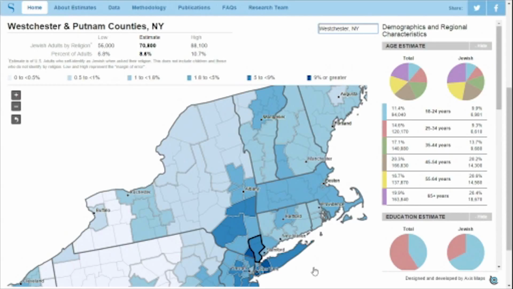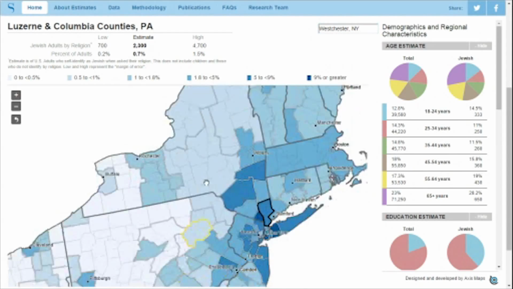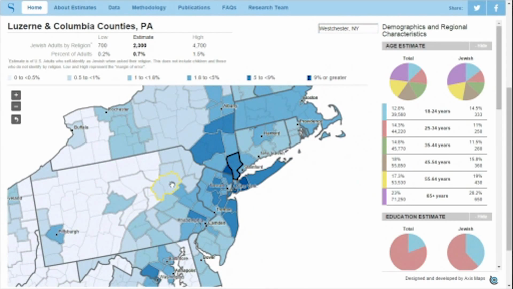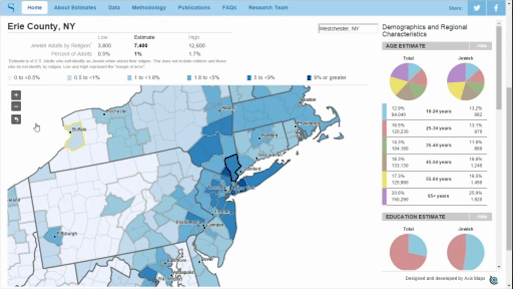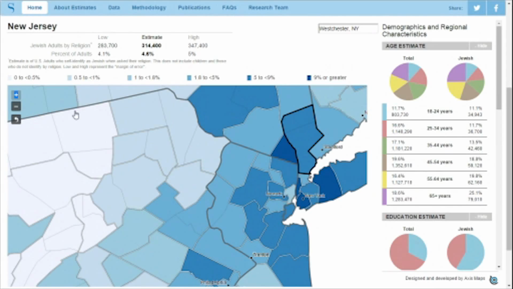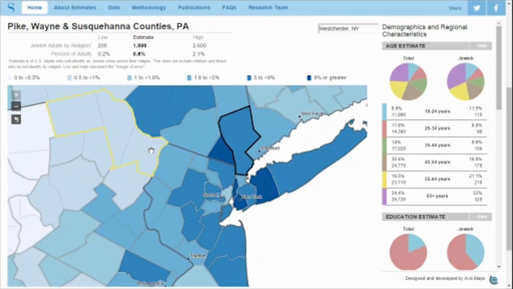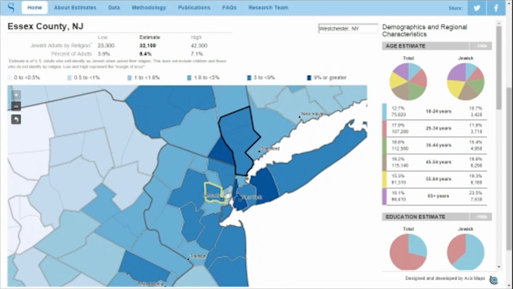New to this version of the map is a new user experience. If you click anywhere on the map and drag, you can recenter what the map is focused on. We also on the top left corner offer a zoom feature. So in more urban settings, here the New York metropolitan area, you can zoom in and more easily select a smaller county that from our old version might have been harder to select.